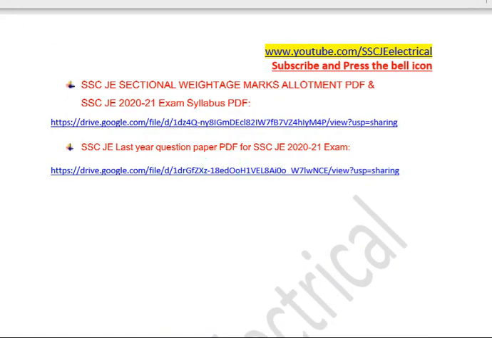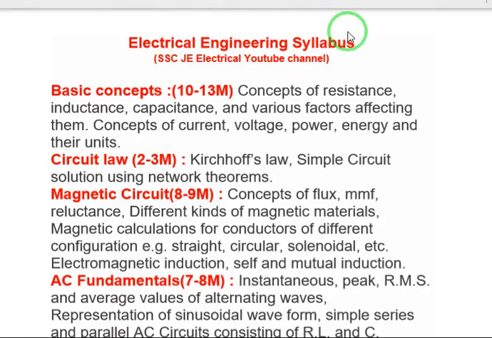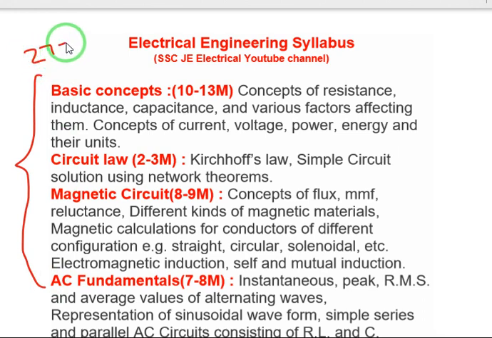See here, the SSCG syllabus. The sectional weightage is written here. Basic concepts, circuit laws and magnetic circuit, AC fundamentals. All these 4 topics come under electrical circuits. These are the subtopics from electrical circuits, and the total weightage for electrical circuits is 27 to 33 marks.